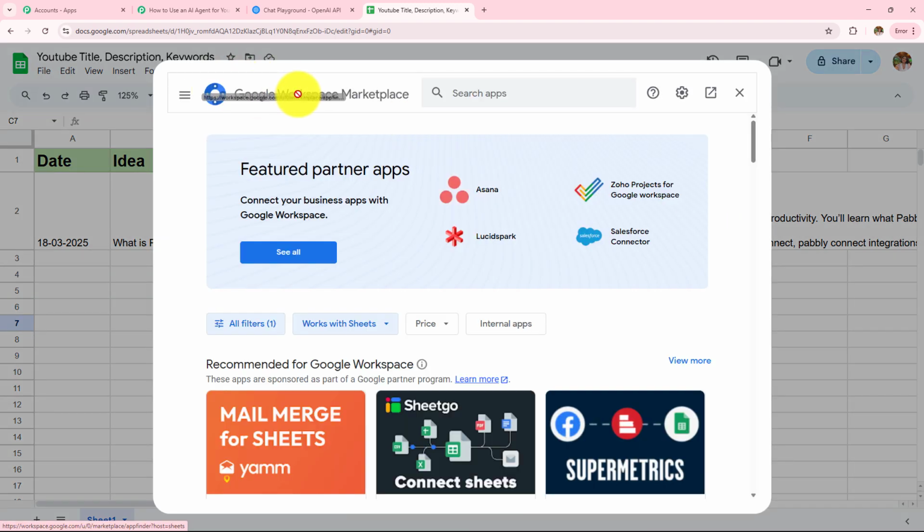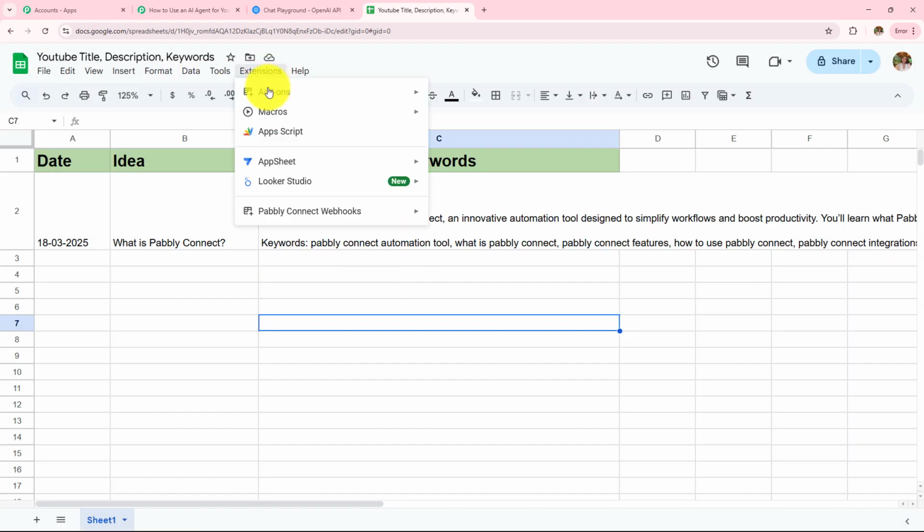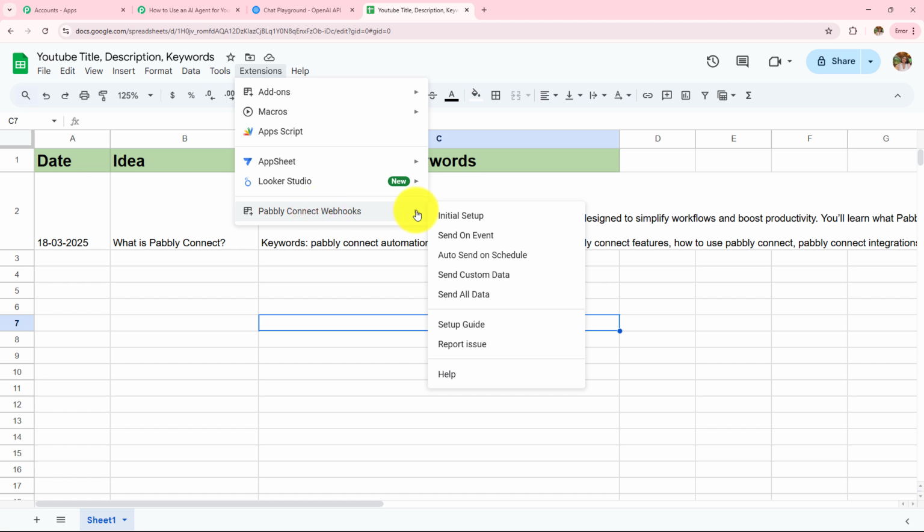Now here Google Workspace Marketplace has appeared in front of me, where I'm going to search for Pabbly Connect webhooks. And over here it is showing installed because I have already installed this in my Google Sheets. But if you are doing this for the first time, make sure that you follow the same process and install this Pabbly Connect webhooks. Now that you have installed this, you will see Pabbly Connect webhooks has appeared here. Now we have to click on this initial setup button.